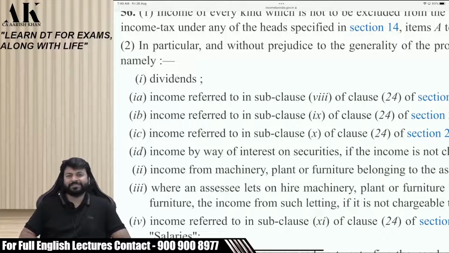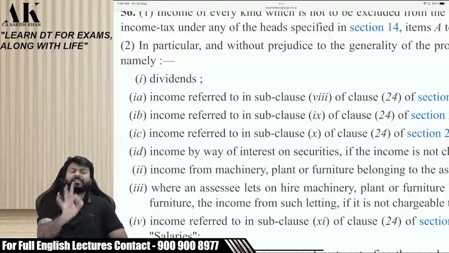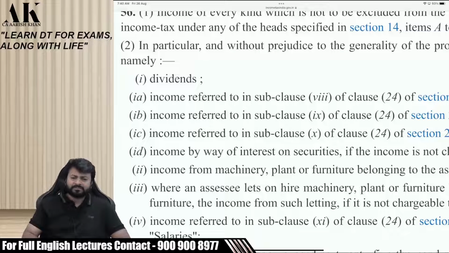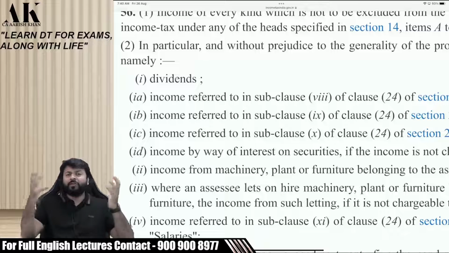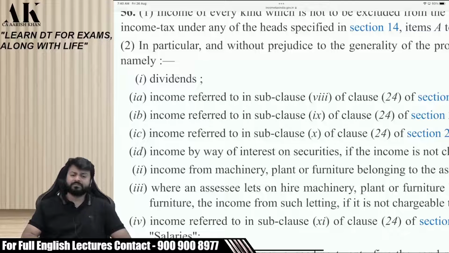Now, what do I mean by this? It is not written like this that dividends will come under IFOS if not under PGBP. No! Dividends, semicolon, next point. What do you interpret out of this? What do you say in English, madam, English. Please tell others. What do you interpret out of this? The dividend income will always be classified under IFOS.